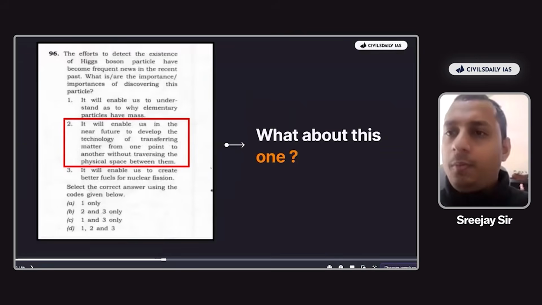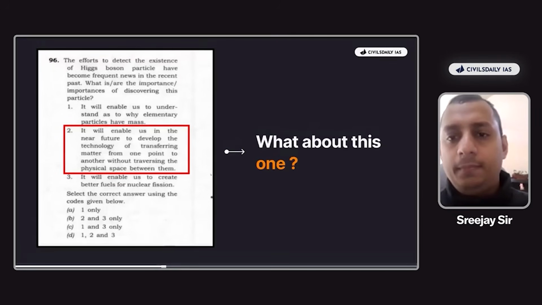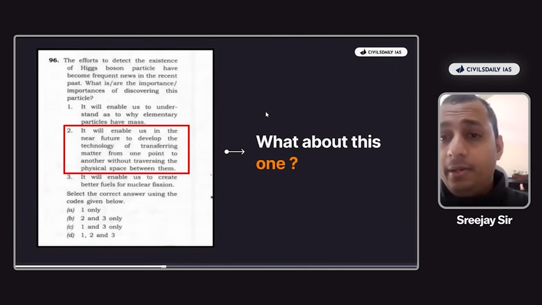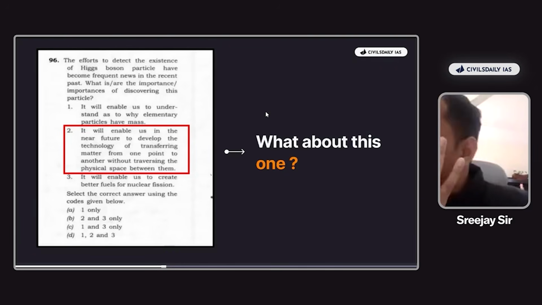Okay. What about this one? Try to find out the extreme word in this statement. Okay, I'll deal with all the questions later. Now, future is not the extreme word here. What is the extreme word here? It's not a general statement. It's never a general statement. Without is not the extreme word here. What is the extreme word? I'm talking about the word here, not future. Good. Near is the extreme word, right?